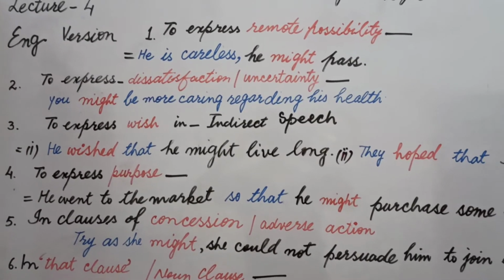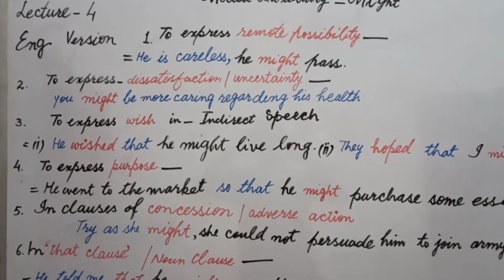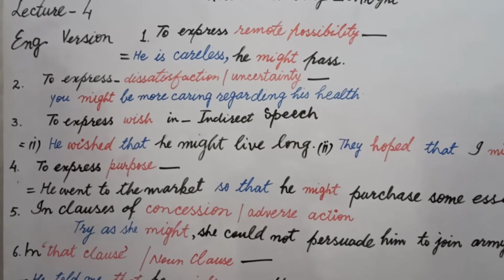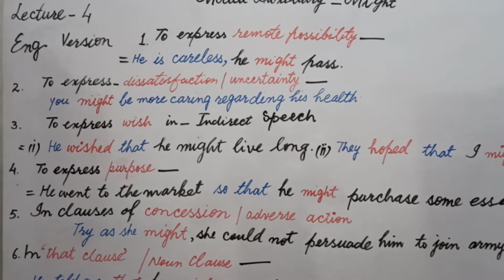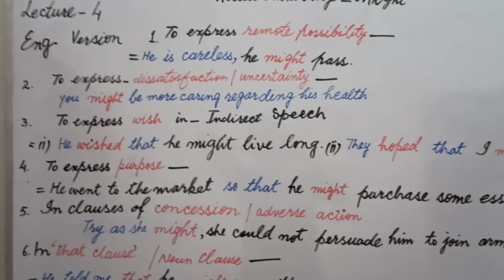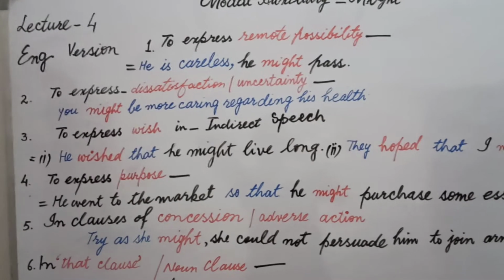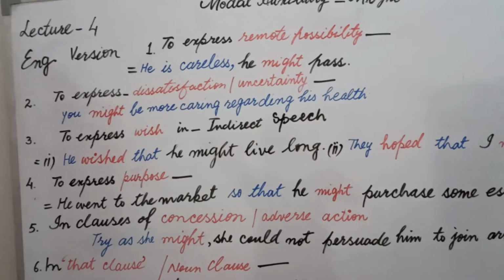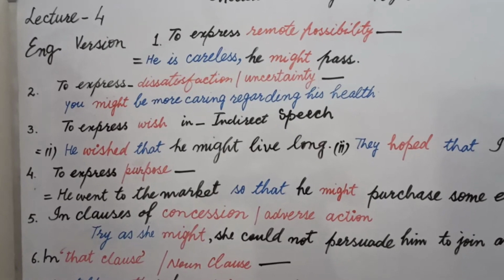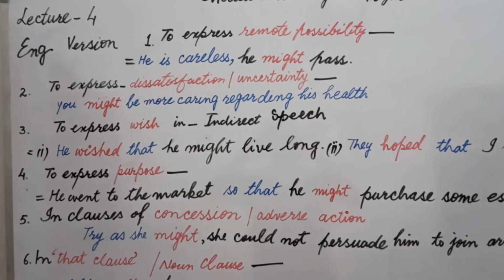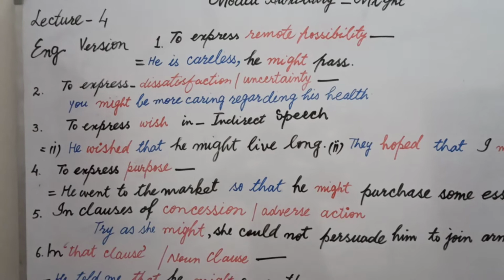He is careless. The result of his carelessness makes his passing on very low hope, on very low probability. That's why whenever we have less probability, low chances, we use might.